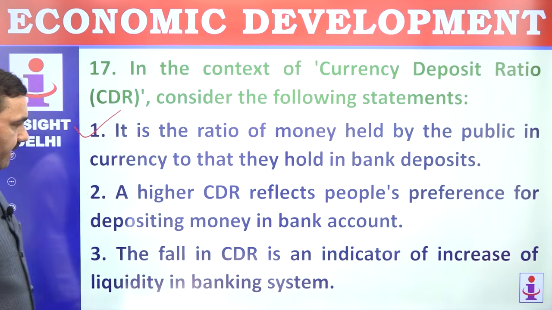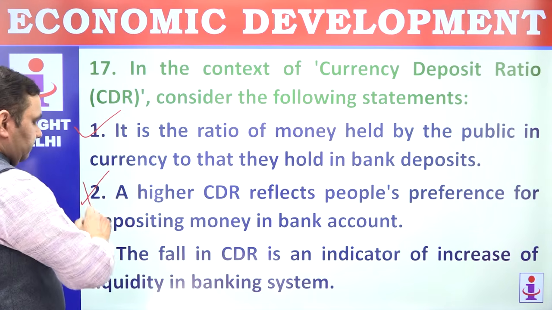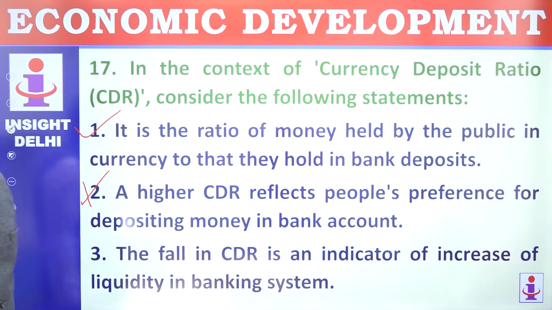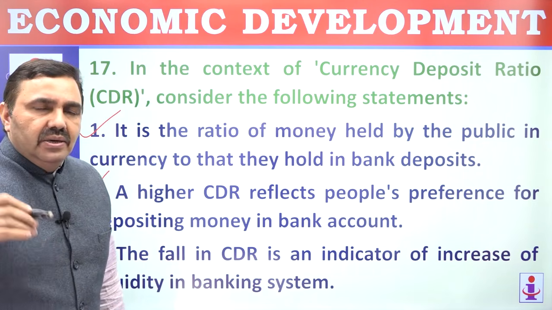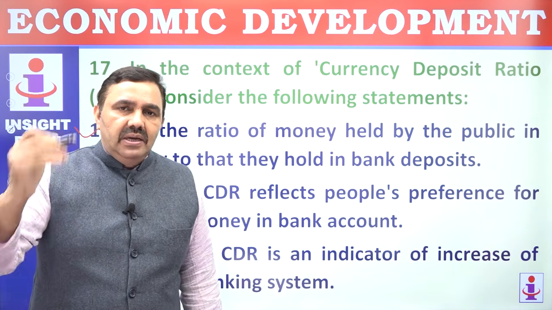That's correct. A higher CDR reflects people's preference for cash. Higher CDR means people are preferring cash. They are not getting some incentive by depositing money in the bank. They are trying to have money in their hands.